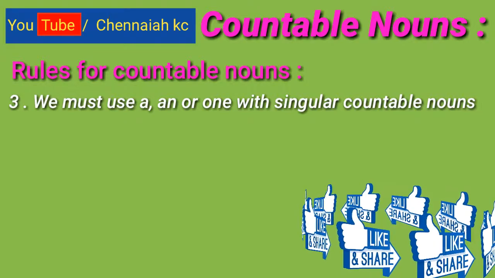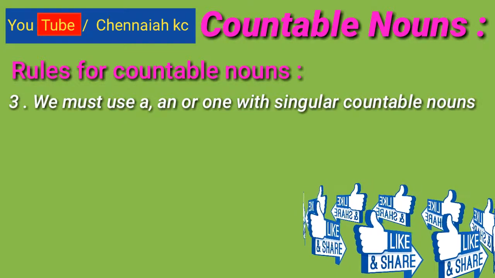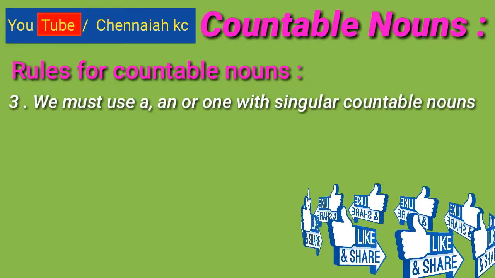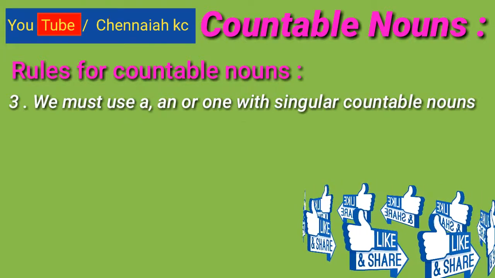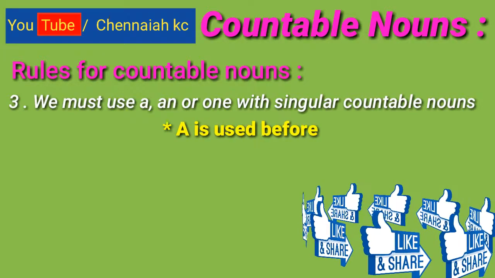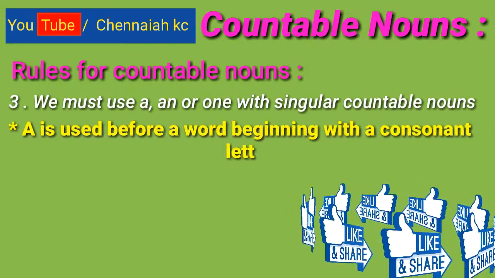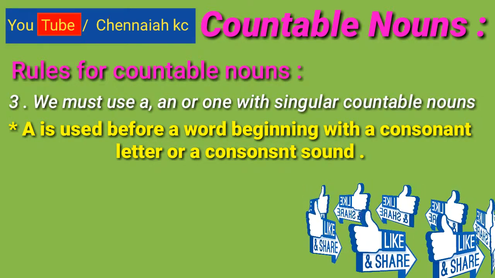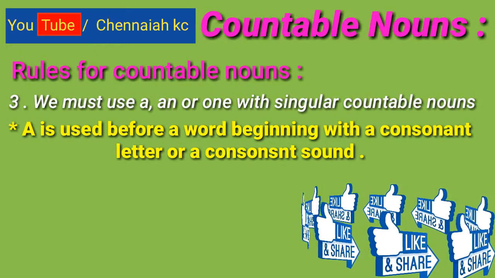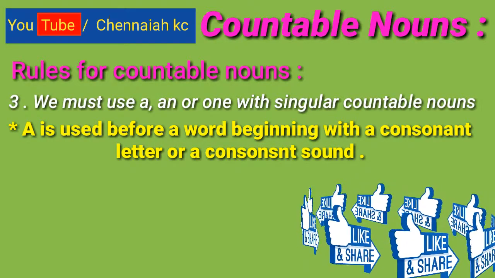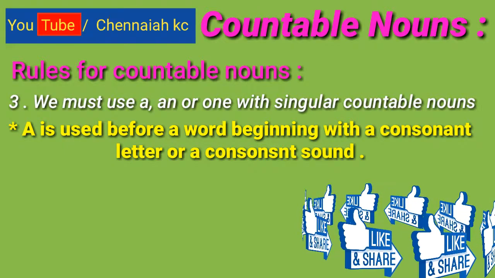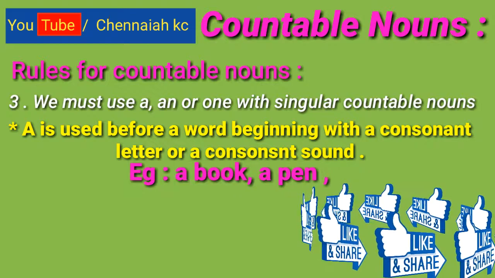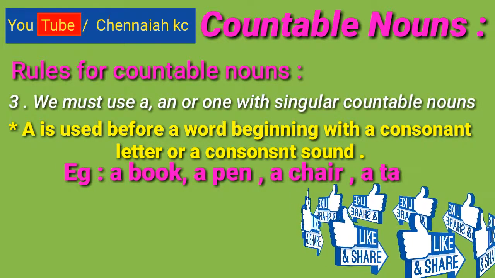A is used before a word beginning with a consonant letter or a consonant sound. Example, a book, a pen, a chair, a table, etc.